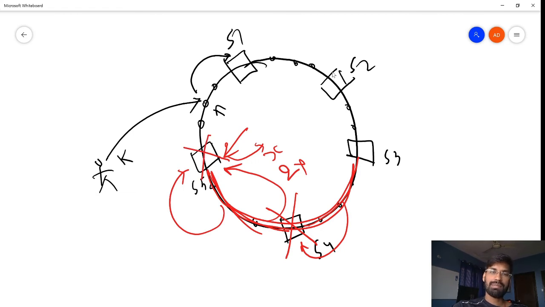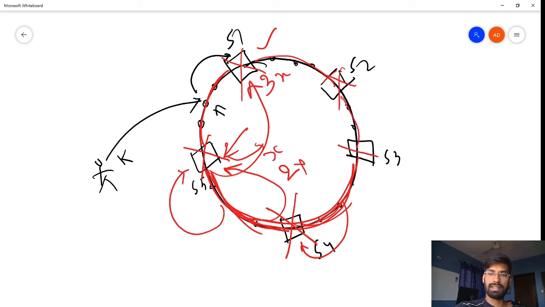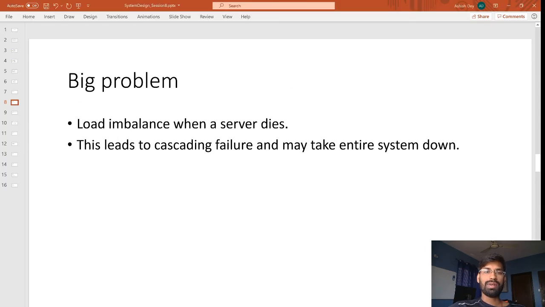So now there is trouble for the next server. It was serving only its own section, and now the two sections over here will be routed to it. For this server, it's not X, it is now 3X, so this will also die. Similarly for the next one it will be 4X, and this will die, and for this it is 5X, and this will die. Eventually the entire system is down. This is called a cascading failure. So this is the problem when a server dies.